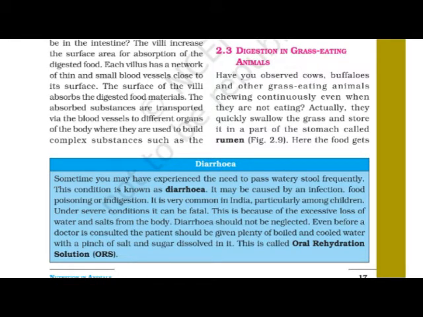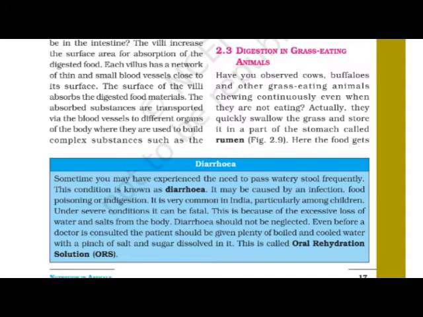Diarrhea. Sometimes you may have experienced the need to pass watery stool frequently. This condition is known as diarrhea. See, what is diarrhea?